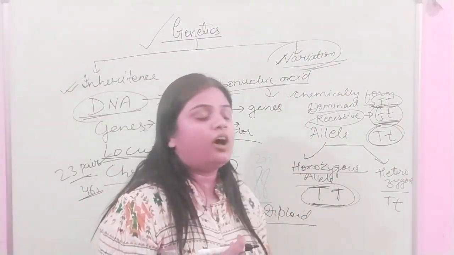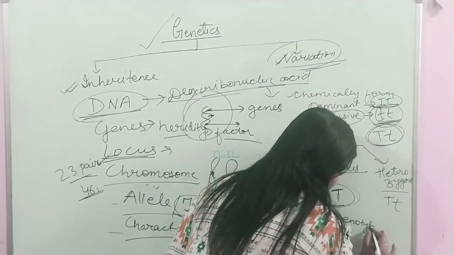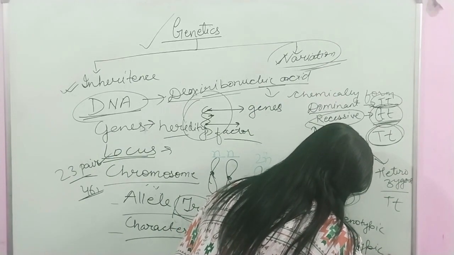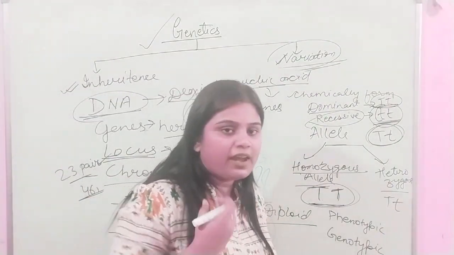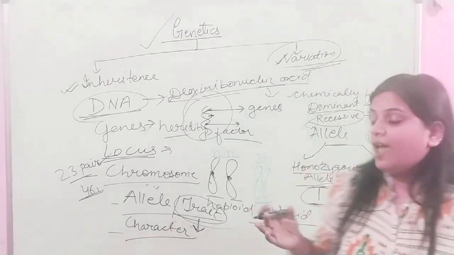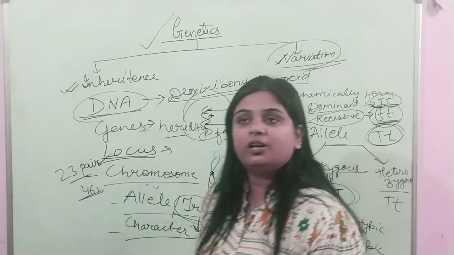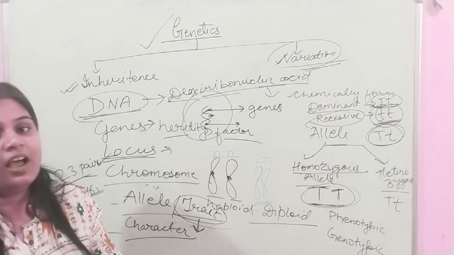So these are, and one more, phenotypic character and genotypic character. Phenotypic character, which you can see morphologically, which you can observe morphologically, and genotypic, that you can observe like the internal structure or internal trait which is being observed is called genotypic. So these are some terms which are very important to know for studying the genetics.